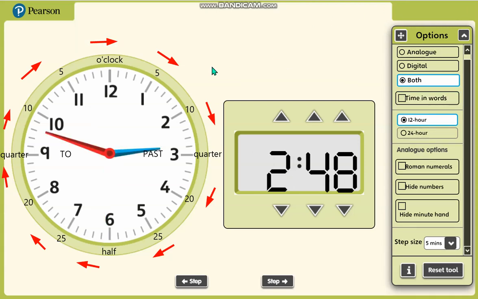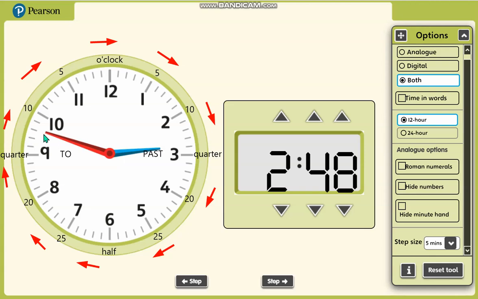Okay, now take a look at this next one. How many minutes left until 3 o'clock? Now remember, it is not 3 o'clock yet. It's only 2:48 in our digital clock. Now how many minutes left until 3 o'clock?